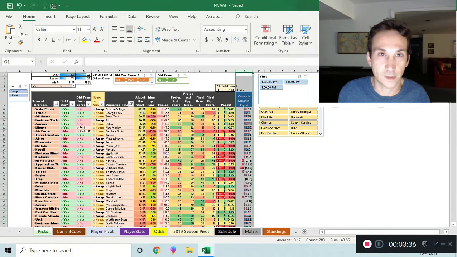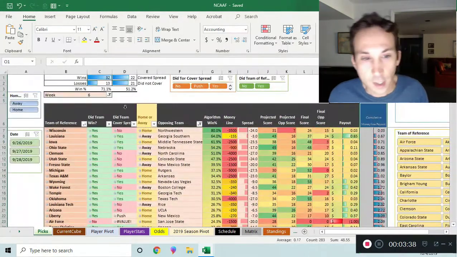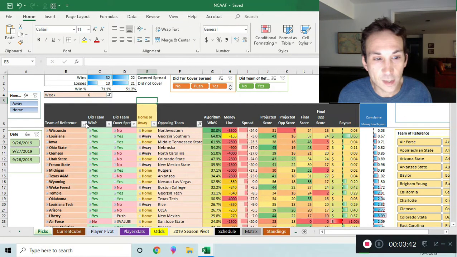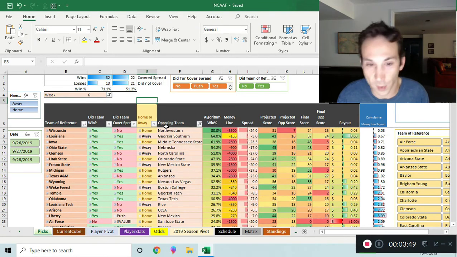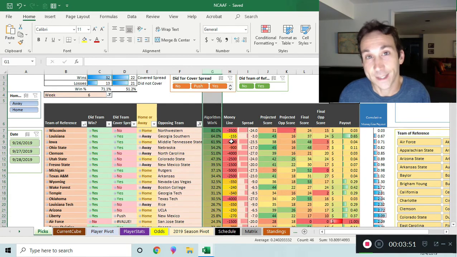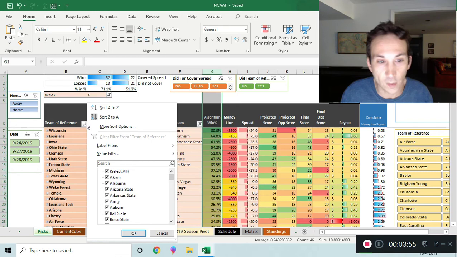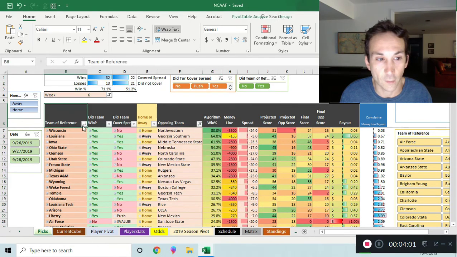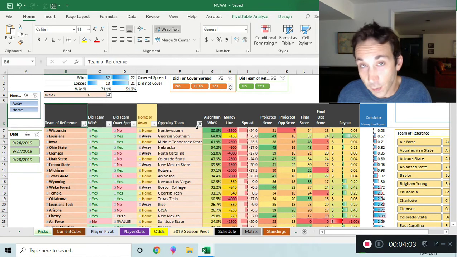This is something else outside of the pivot table. So when you look at this pivot table, you can do things like sort by things that you care about. The default sort that I leave you with here is sort by descending algorithm win percentage, which is this right here. When you use this arrow over here, it's supposed to show the strongest team to win.